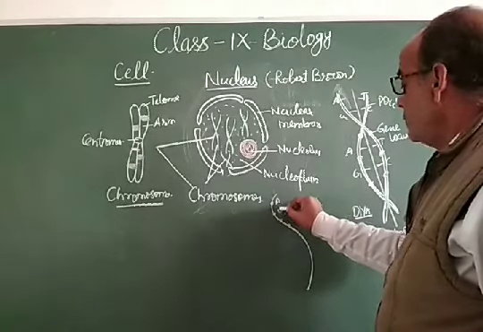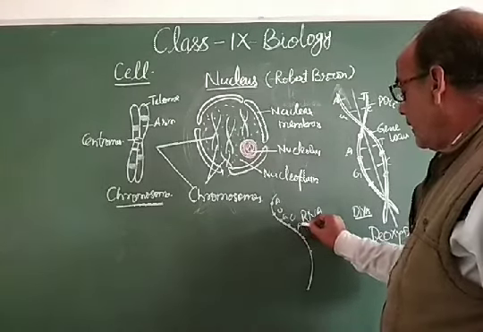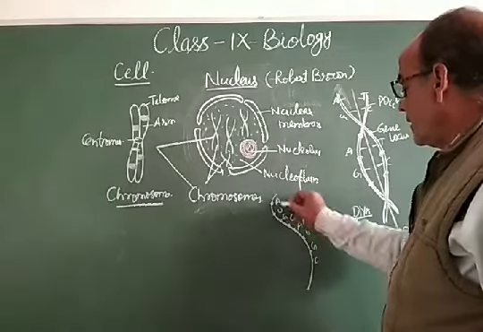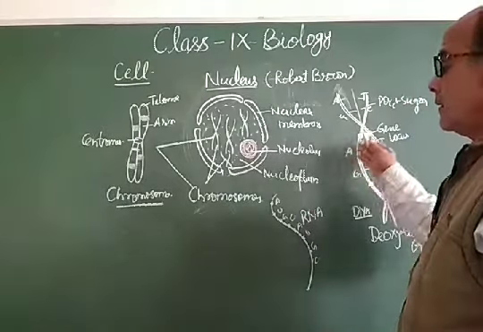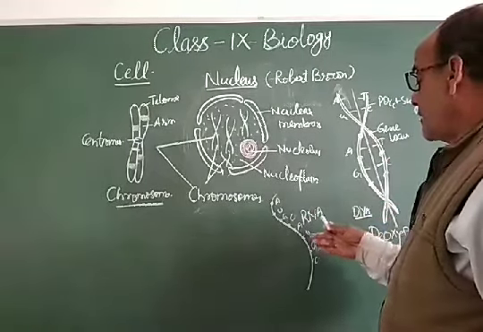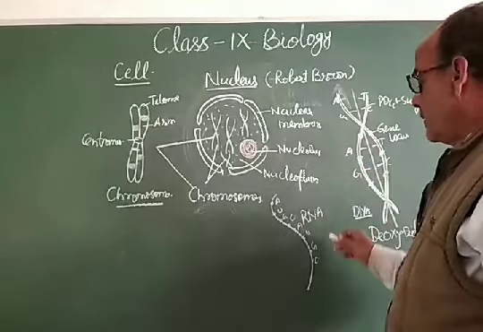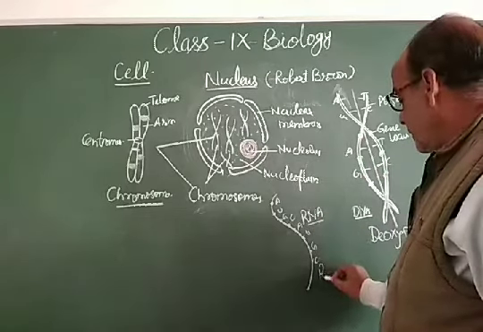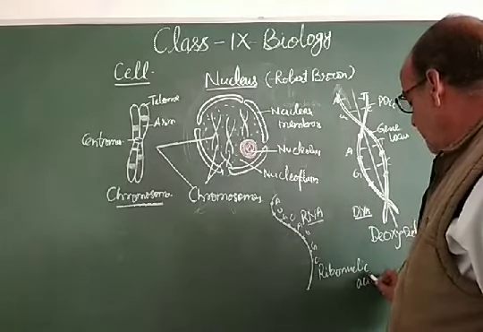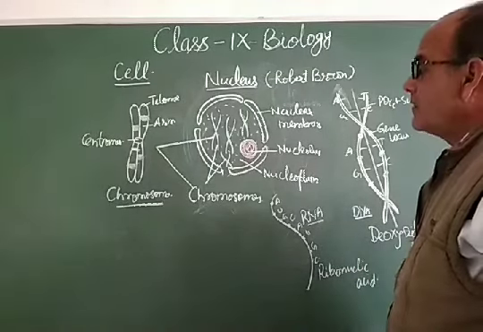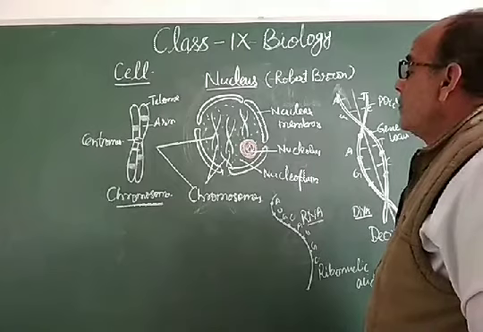So A, U, G, C are found in the RNA. So these are the nitrogenous bases, and this is single strand. This is not genetic material. It helps in transferring the synthesized protein from the cell to the DNA. So this is ribonucleic acid.